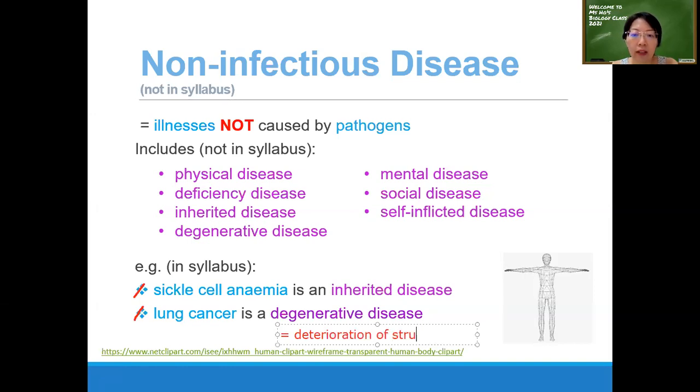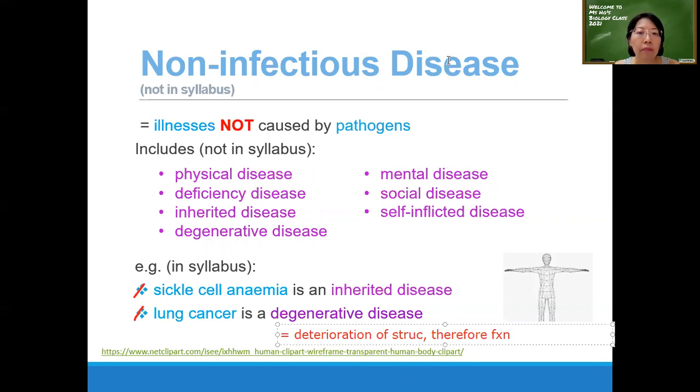Deterioration of the structure, and therefore the function, of the lung in this case. Lung cancer can also be due to self-inflicted disease, because it could have developed because this person was smoking for many, many years. Then the lung cancer slowly develops.